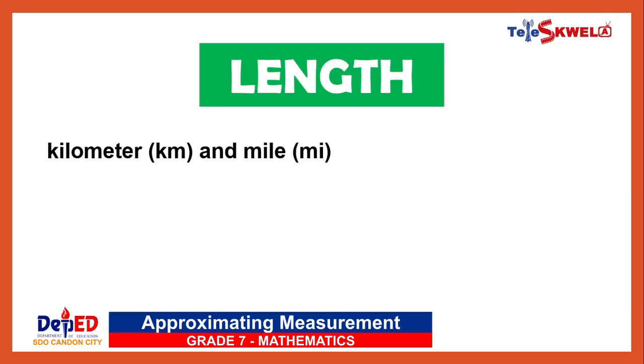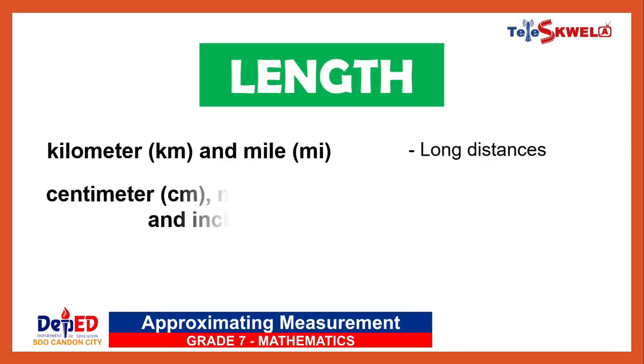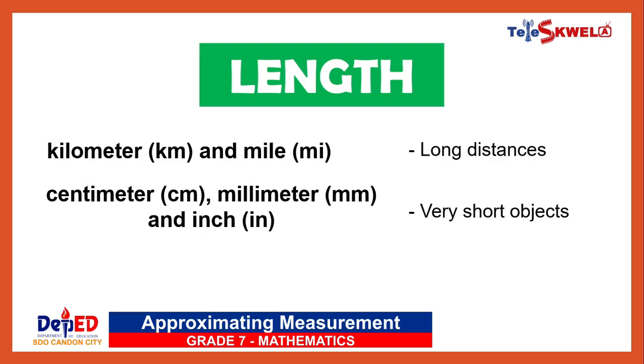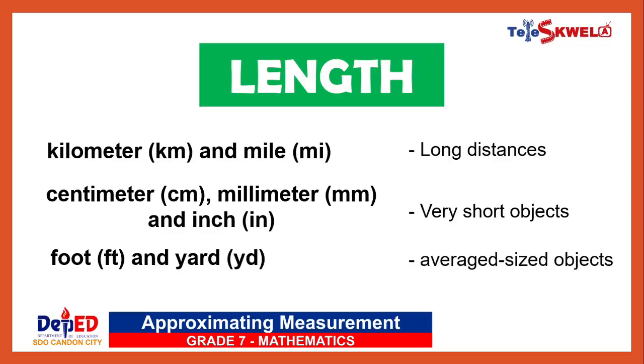Kilometer and mile are used for long distances, such as the distance between two towns. A mile is longer than a kilometer because it is approximately 1.6 kilometers. Inch, centimeter, and millimeter are used for a very short object, such as thickness of a book, while foot and yard are used for average size objects.